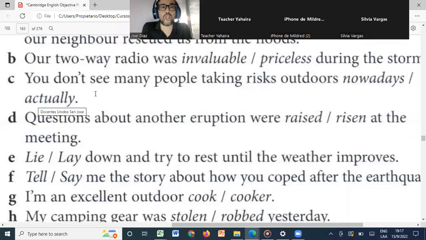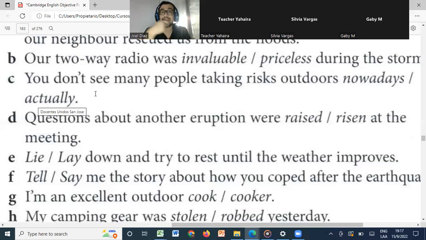It says, you don't see many people taking risks outdoors nowadays, or actually. What can I say, Sylvia? Actually? Okay, it will be nowadays, and let me help you and all of you also. In this case, we use nowadays when we talk about something that is happening currently. Please write it down, everybody. Actually is the same thing as saying in fact.